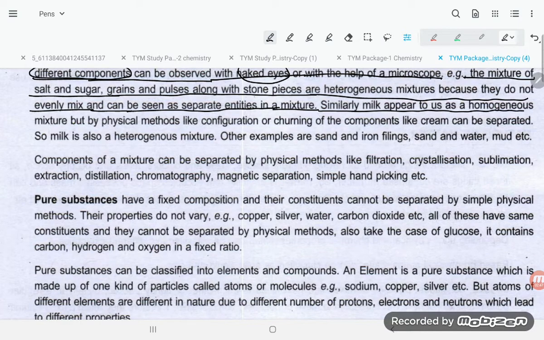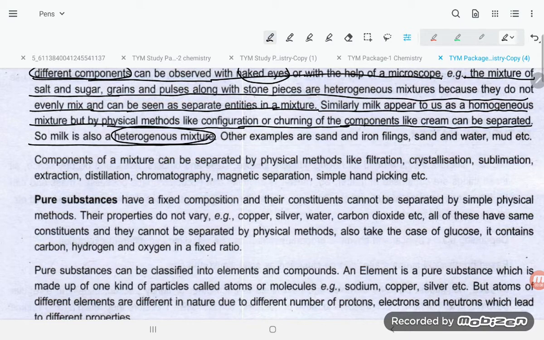Similarly, milk appears to us as a homogeneous mixture, but by physical methods like centrifugation or churning, components like cream can be separated. So milk is also a heterogeneous mixture. Why is milk a heterogeneous mixture? Already I told you, students, that a different layer comes on the milk which can be separated out, which is not evenly distributed throughout. So it is a heterogeneous system.